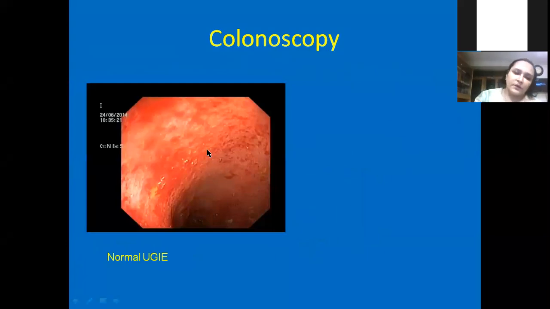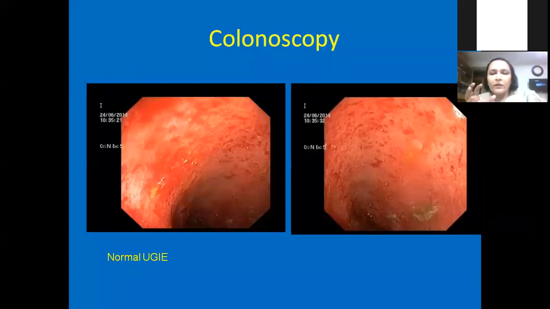Look at this appearance. This is a continuous area of very erythematous mucosa, and these are ulcers, superficial ulcers. You can see these areas are very red. When the colonoscope touches the mucosa, it bleeds immediately. So this is a very fragile mucosa with continuous superficial ulcers. You can't see any normal mucosa anywhere, no normal vascularity anywhere. This was the typical appearance of ulcerative colitis, and his upper GI endoscopy was completely normal.